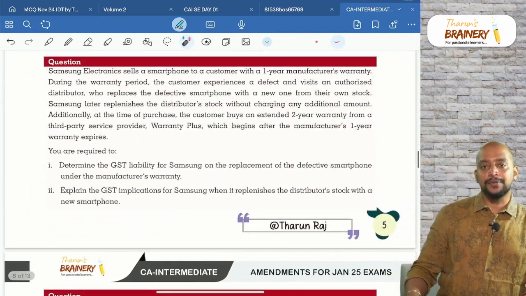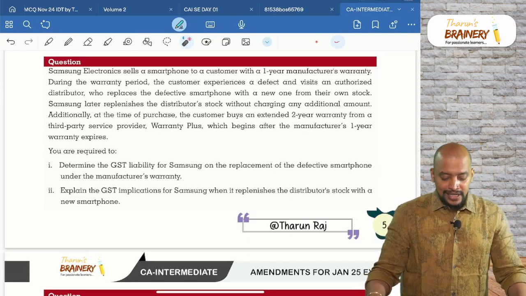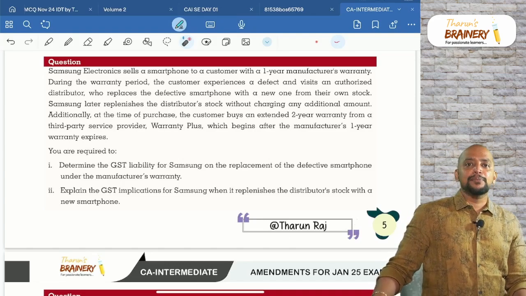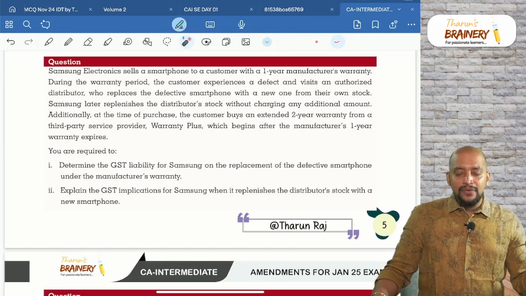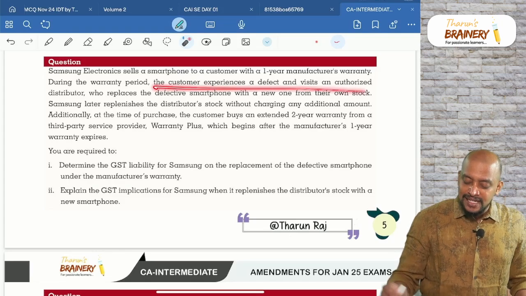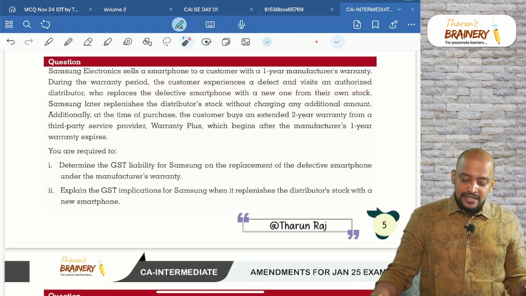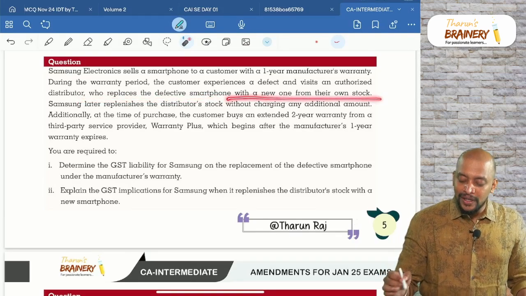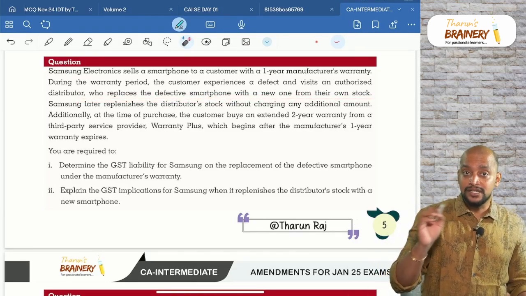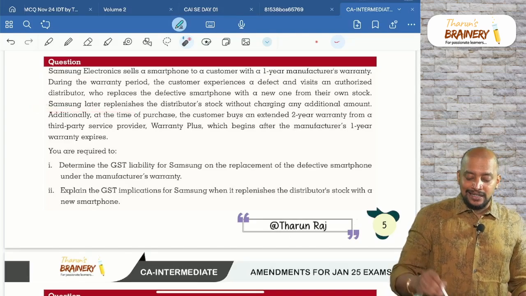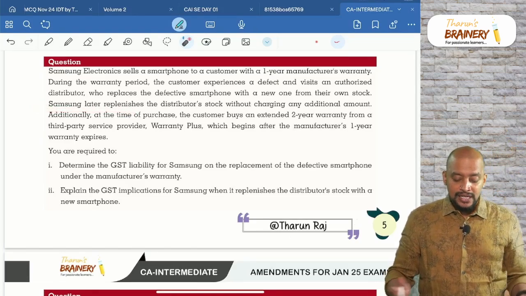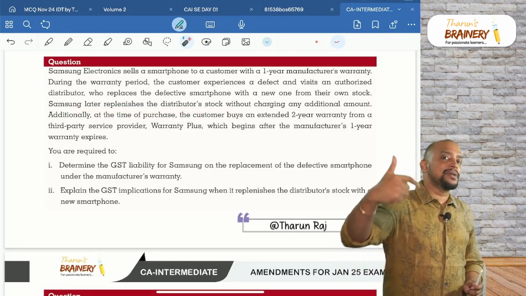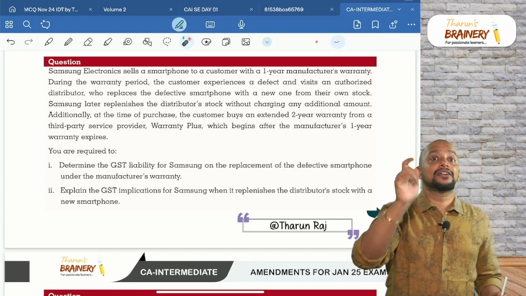Now look into this question. Samsung Electronics sells a smartphone to a customer with a 1-year manufacturer warranty. During the warranty period, the customer experiences a defect and visits an authorized distributor who replaces the defective smartphone with a new one from their own stock. Who? Distributor. Samsung later, that is the company, the manufacturer, later replenishes the distributor stock. First the distributor is replacing the new one. So that is the battery operated torch example.